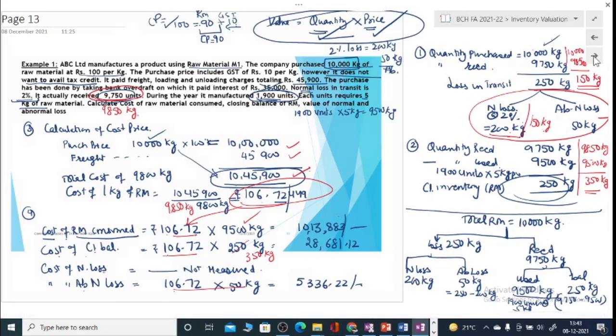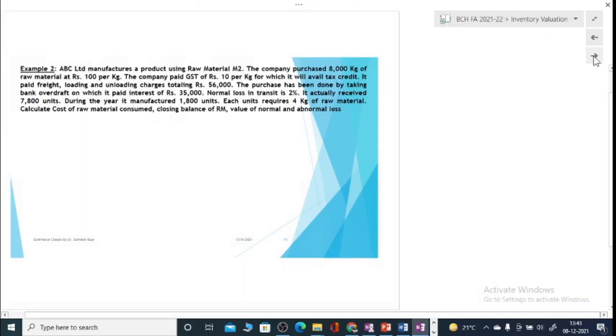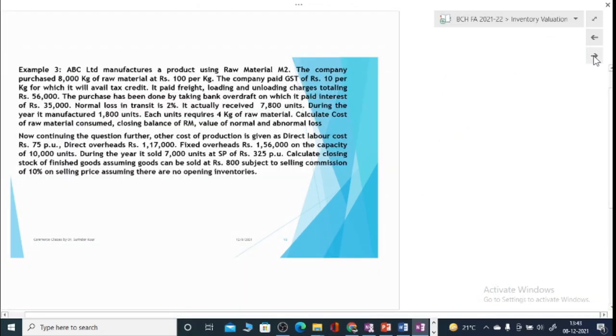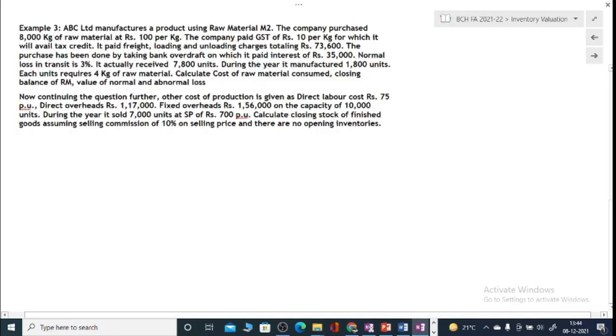So this is the example that we studied last time, and this was a question which I had given you. Now taking up this question which involves raw materials as well as finished products, from the first stage of raw material we will move on to the next stage as well. ABC Limited manufactures a product using raw material M2. The company purchased 8,000 kg of raw material at 100 rupees per kg, and company paid GST of 10 rupees per kg, for which it will avail tax credit.